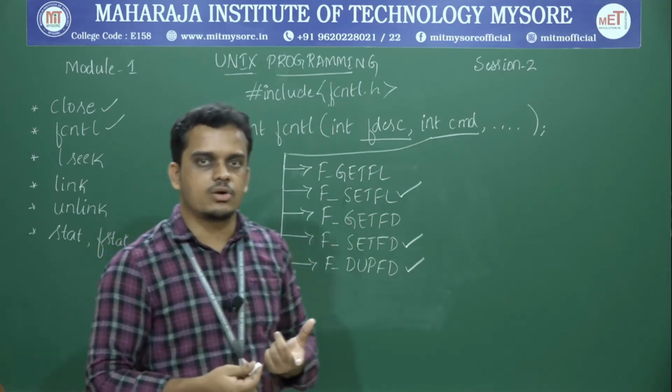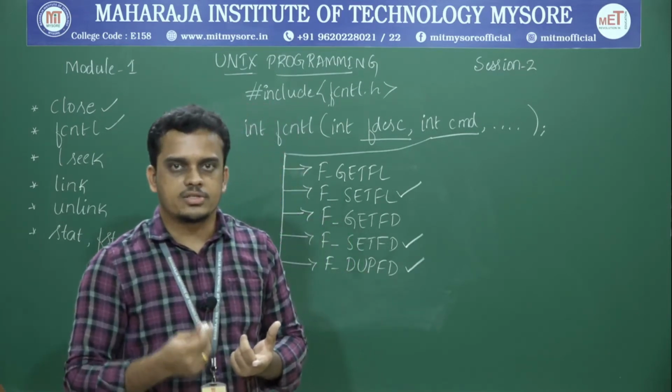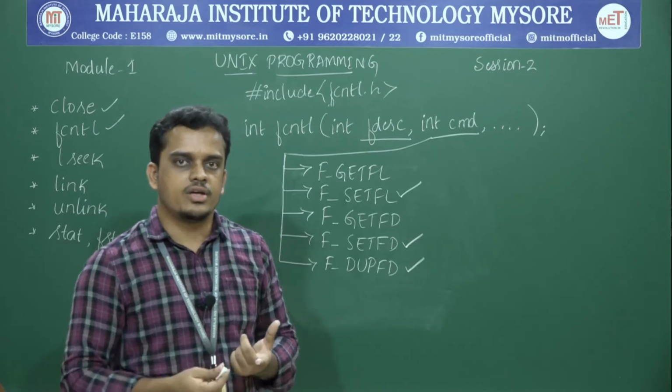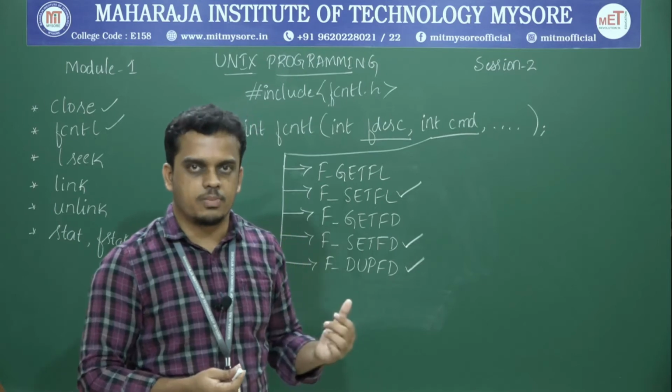In our previous session, when discussing the open API, we came across a lot of different access modifier flags, isn't it? Out of which not all of these modifier flags can be used for this purpose.